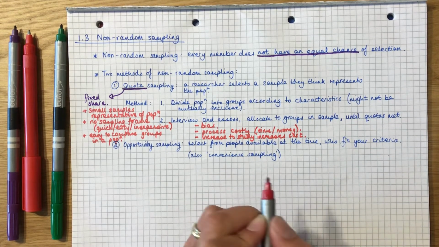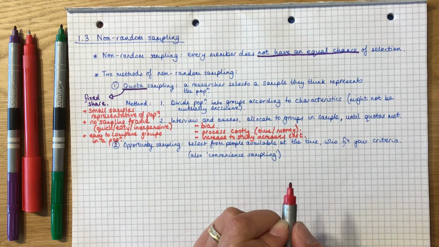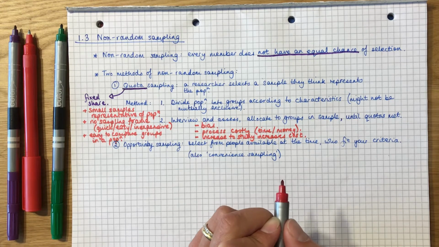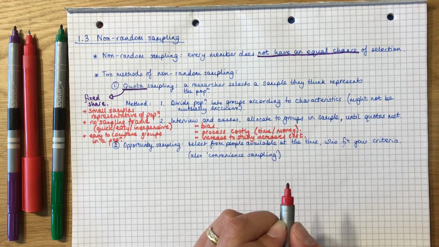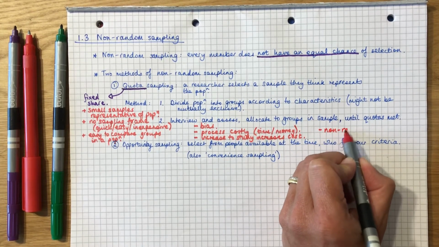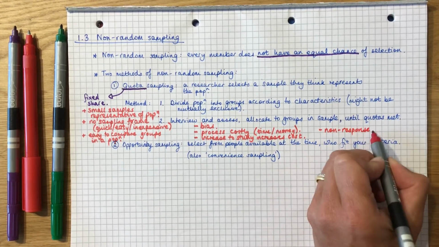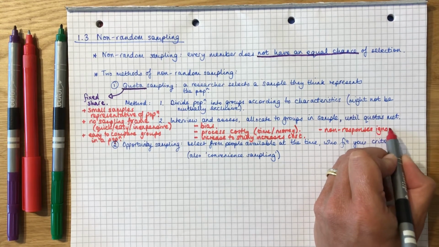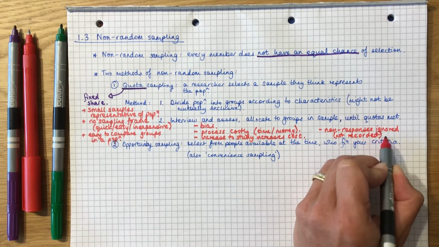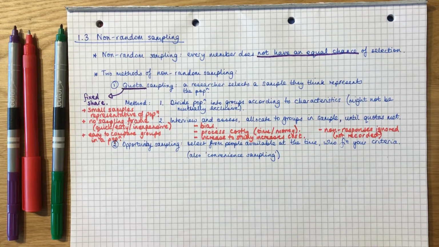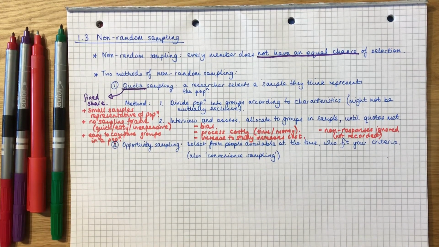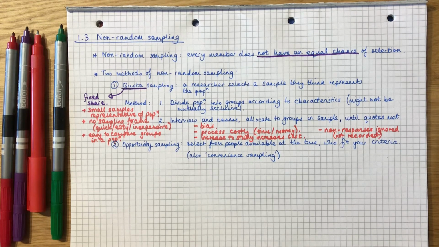And also, you've got this idea of non-responses. If somebody doesn't fit a quota, you're completely ignoring their response. You're not taking them into account. So non-responses are not recorded, but they're ignored. And that feeds, of course, into the idea of bias in your survey. Bias in your sample.